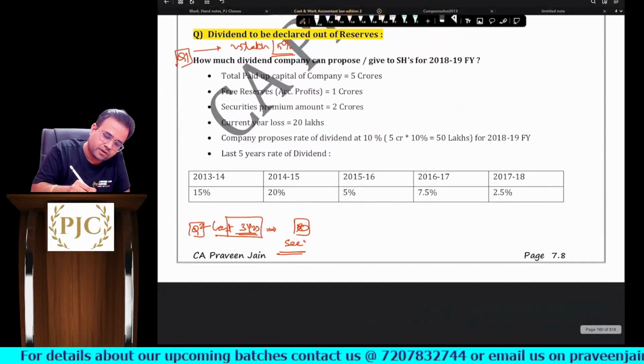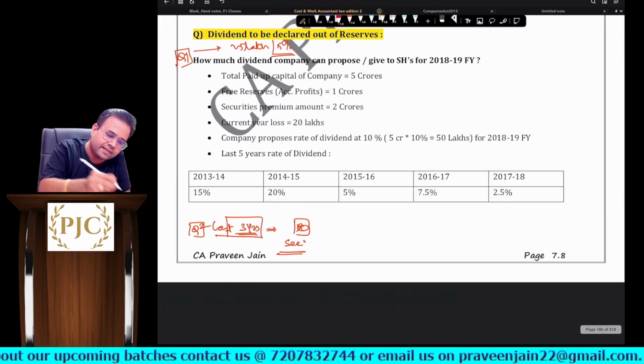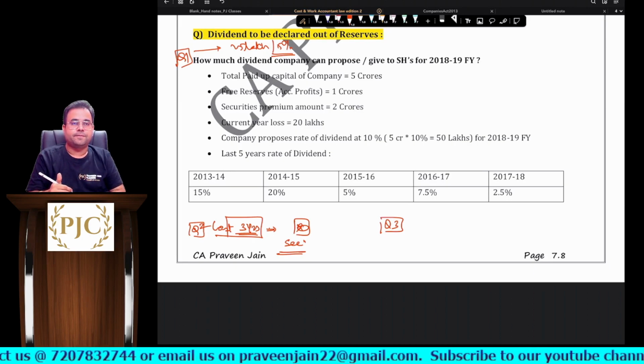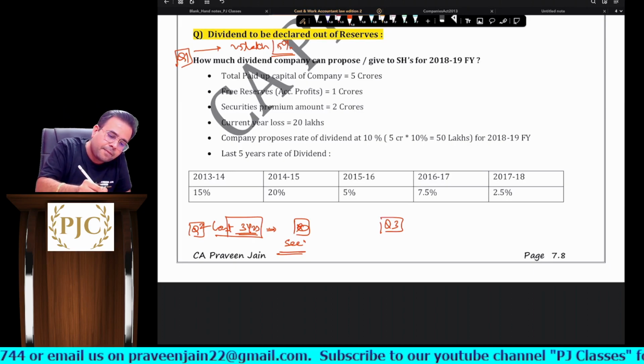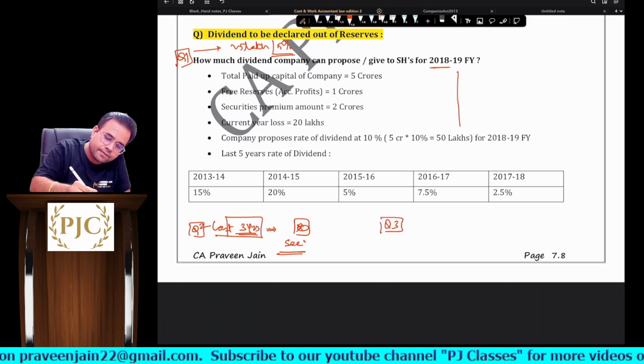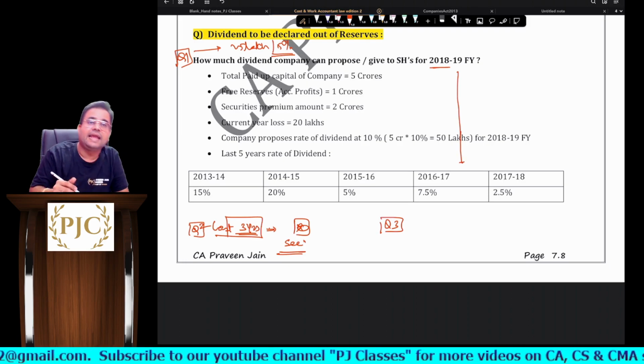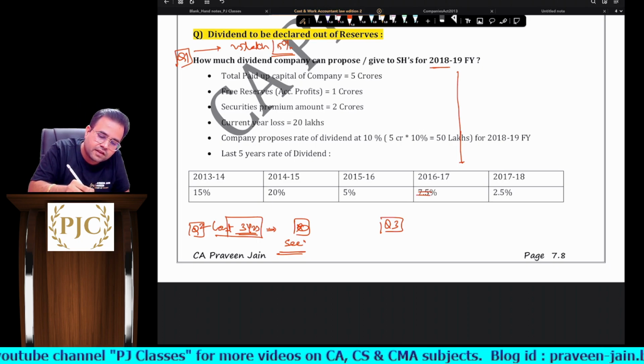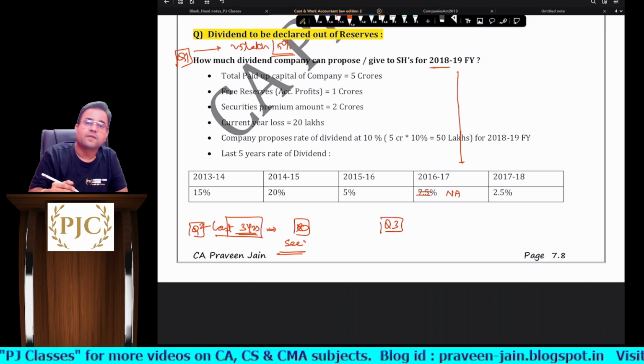Okay, this is question number 3. So you may incorporate it like this in your notebook, sir. Would your answer be different if the company did not declare any dividend in the year 2016-17? So in other words, here no dividend was declared, sir.